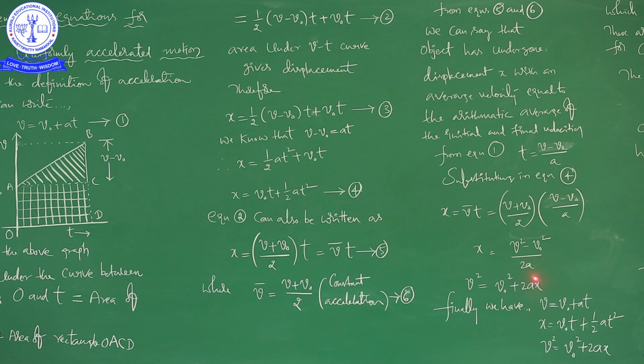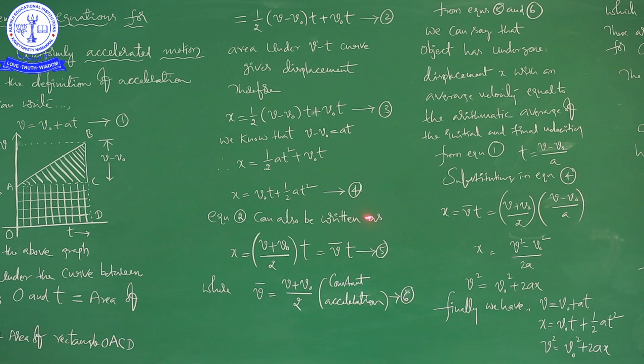Okay, right. So, finally, what I want to say here is, we derived 3 equations. One is this one, just from the definition of acceleration. Second one is here, x is equal to V naught into t plus half AT square. And the third one will be here. These numbers, equations 1, 2, 3, 4, 5, 6, are the numbers we have given for our convenience.